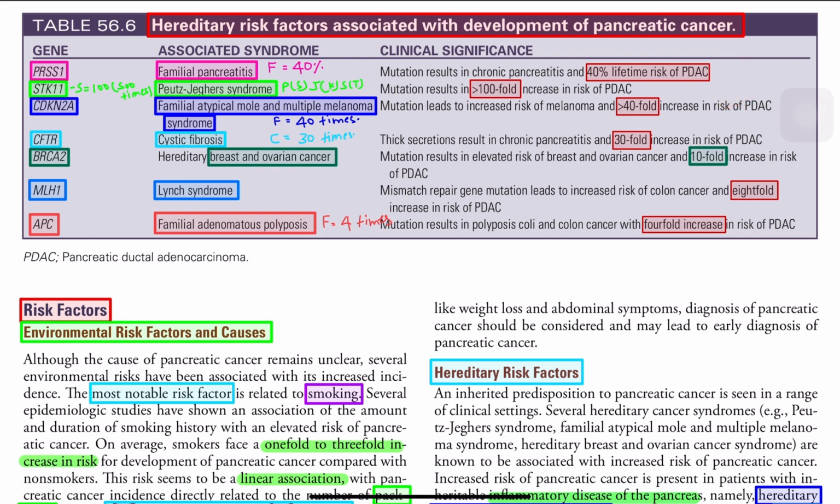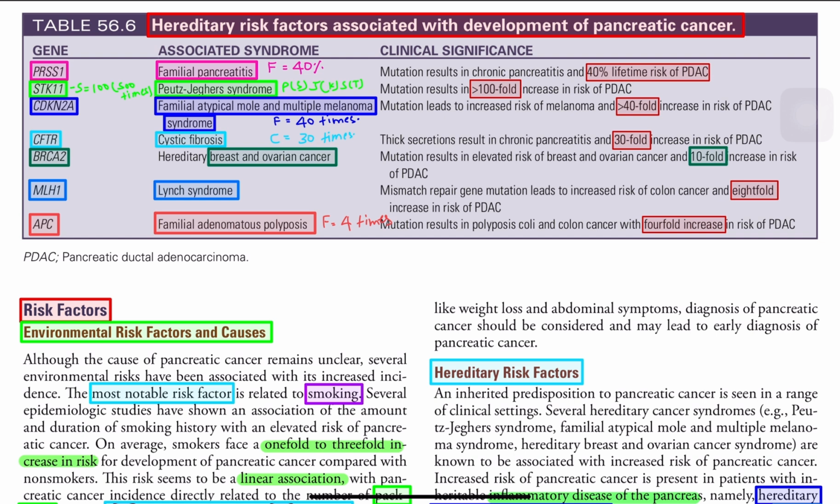Next one is familial atypical mole and multiple melanoma syndrome. Familial, F for 4, so 40 times. And the gene is also MCQ. It is CDKN2A. So CDK, but you have to remember it's 2A.